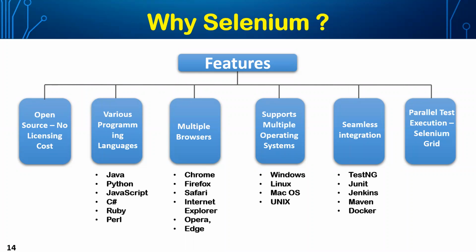The test scripting that we will do in the upcoming sessions, we will write in Java. So in this session, we will take Java as a reference and work with Java. But if anyone is interested, one of the salient features of Selenium is that it supports other languages, Python, JavaScript, C#, Ruby, Perl. This is how Selenium attracted the market with these unique features.